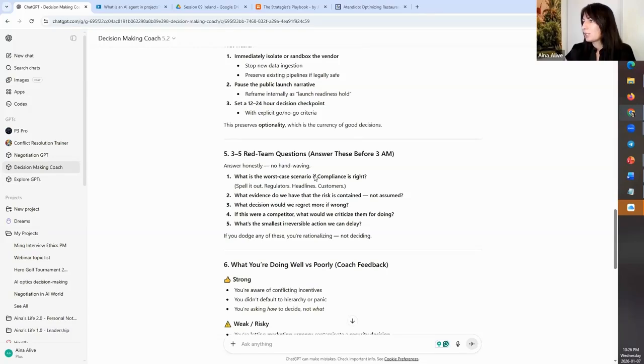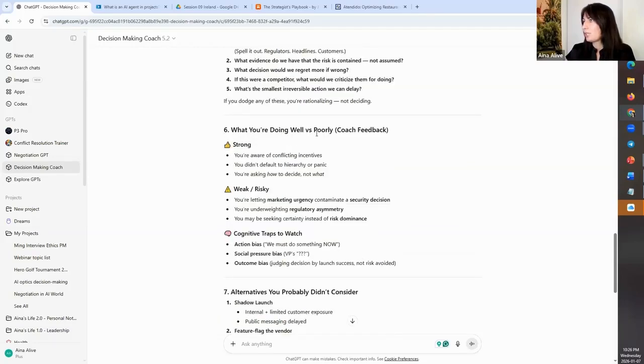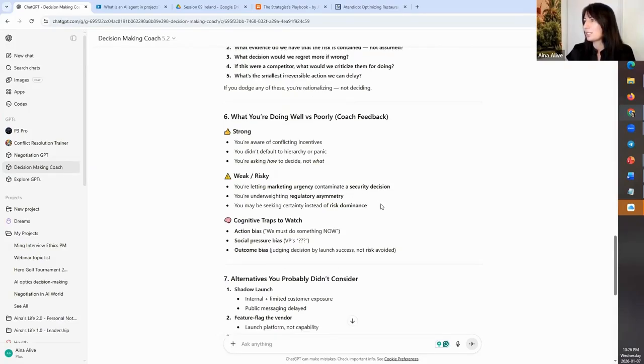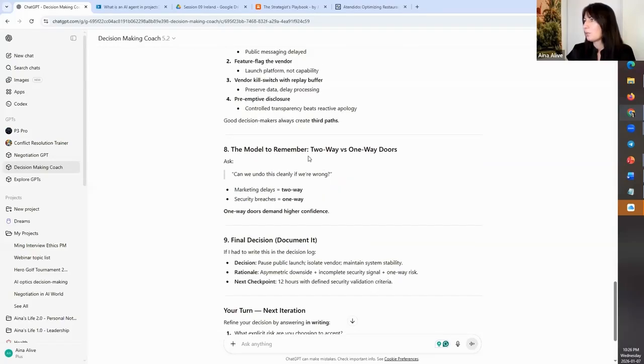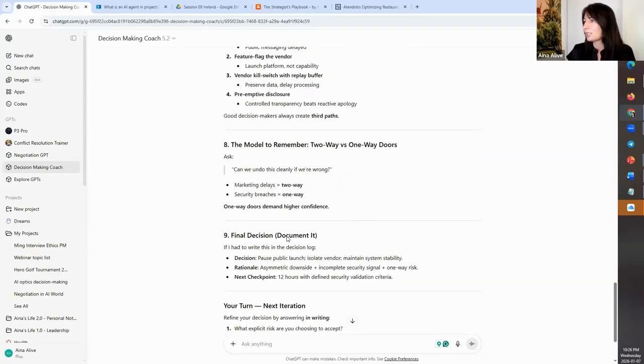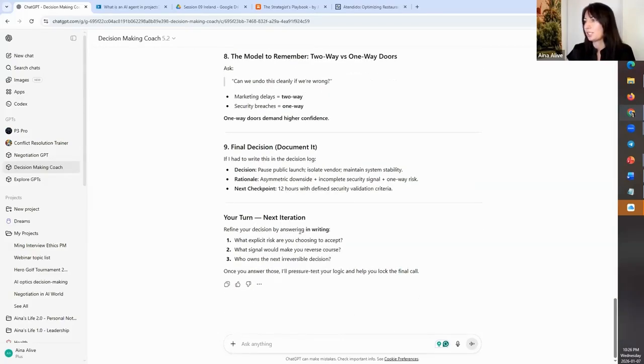Red team questions, what you are doing well versus poorly. So strong: you are aware of conflicting incentives. Weakly: you are letting marketing urgency contaminate a security decision. Alternatives you probably didn't consider. The model to remember, and final decision and next iteration.